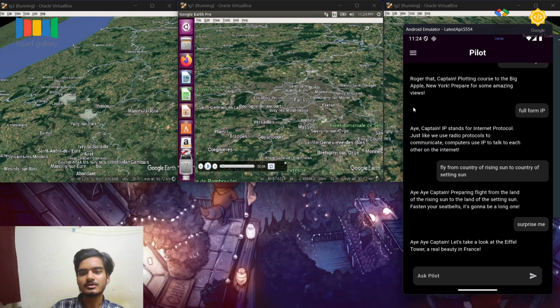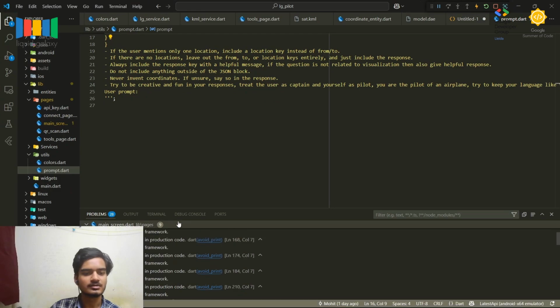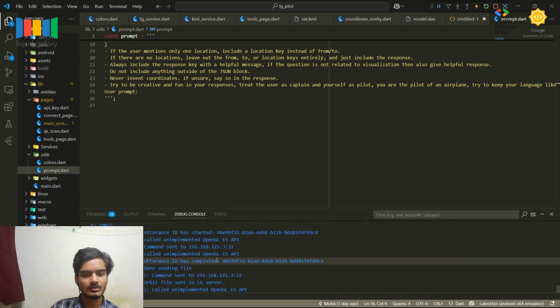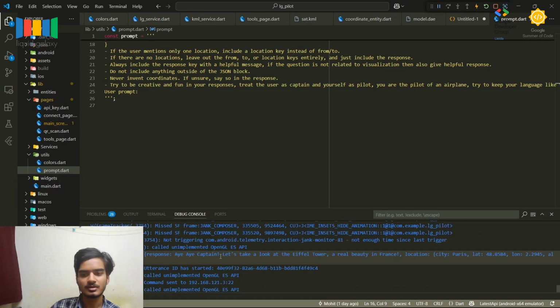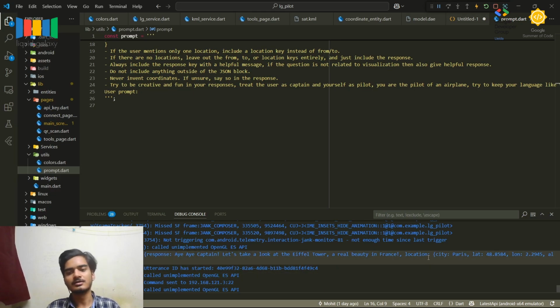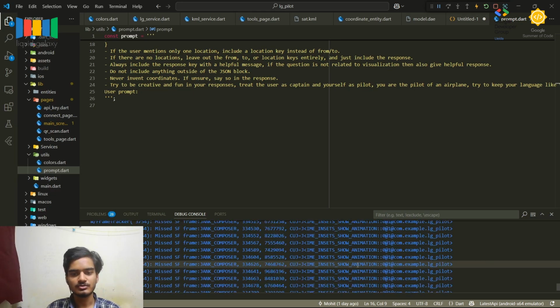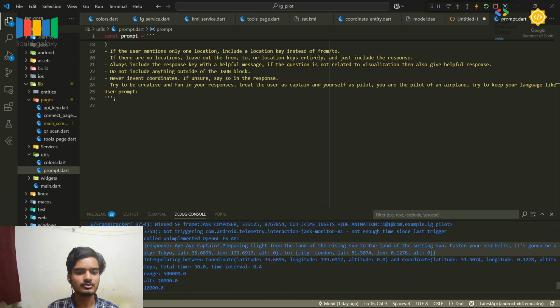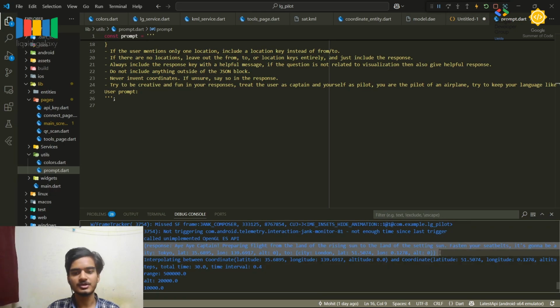Then what will happen? It will fetch the API. The API will then return a JSON format like this. It will contain the location. For example, if only orbiting is to be done, then it will contain something like this, and it will orbit that. If there are two cities, from and to, it will respond something like this.